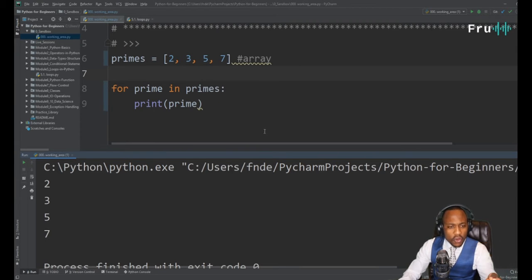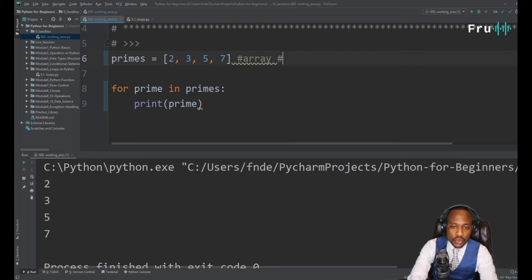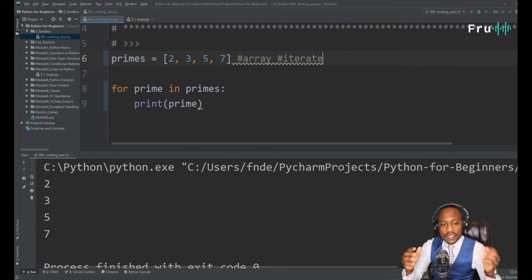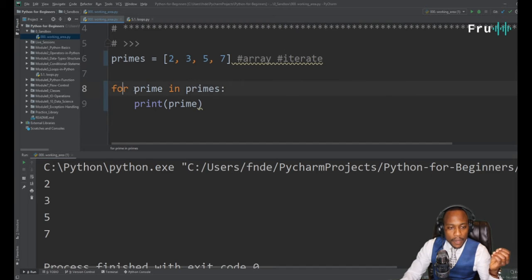At the core, this is the simplest loop we can possibly write in Python. If I give you a collection of items and say iterate, that's one of the terms we should be familiar with. I say iterate through the loop, so we're simply writing for prime. Prime now represents each individual item in that loop.